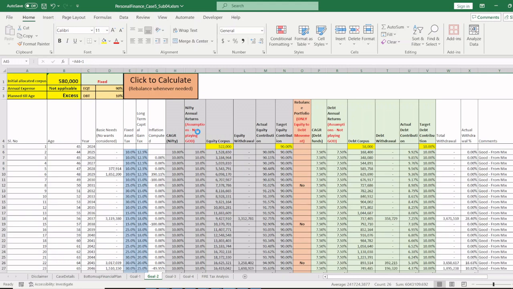Let's see. It's 84. So goal 2 also is complete. I have allocated the third year salary 40% to goal 2. It's complete. And what is the allocation? The allocation is what you see.